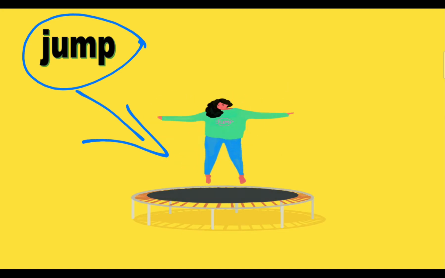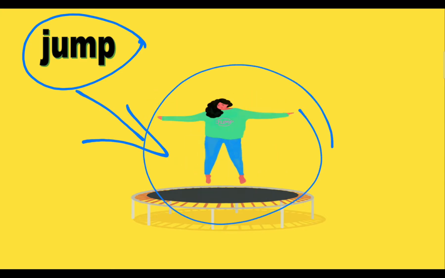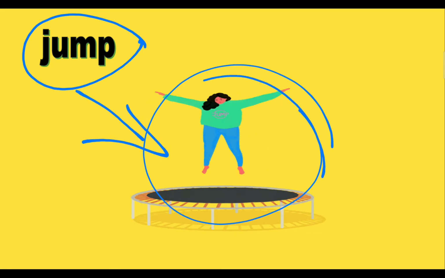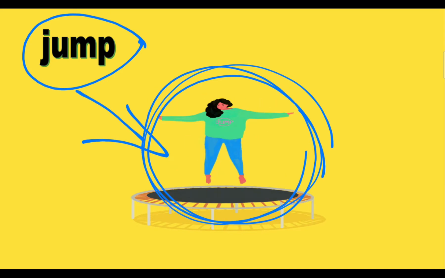It tells us the action that the girl is doing. What is the girl doing? Jumping. So the word jump here, if I say jump, then you know this is jump, right? Because the word jump tells us the action of this particular movement.